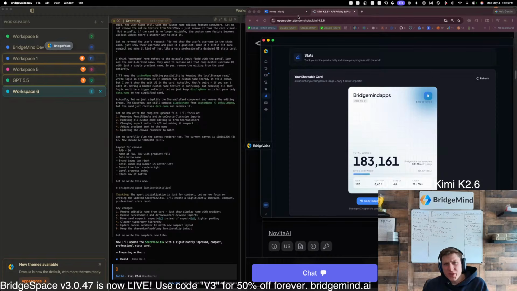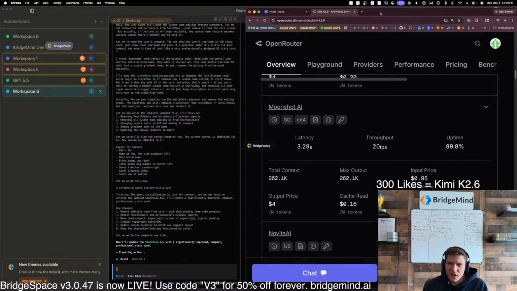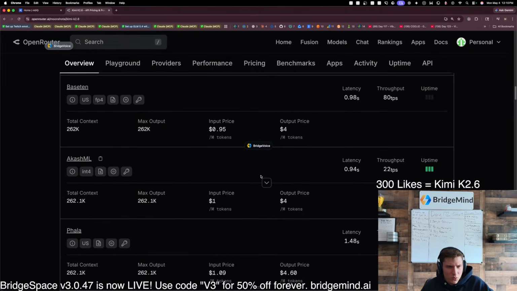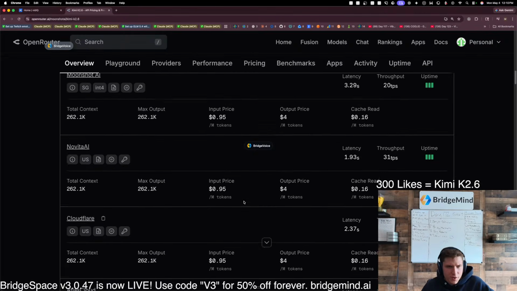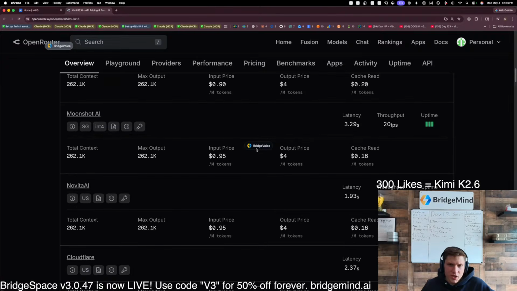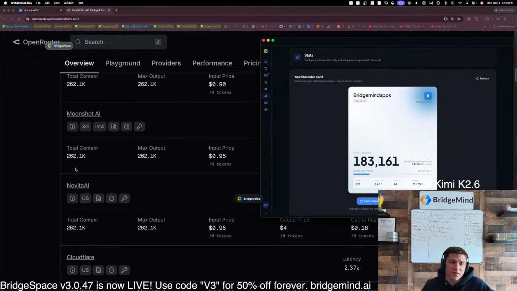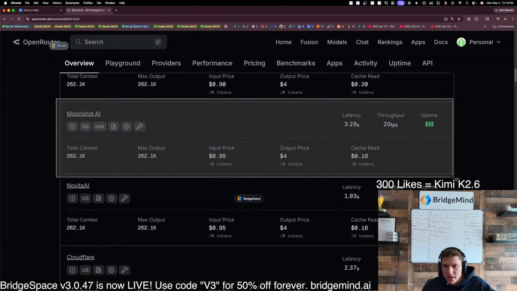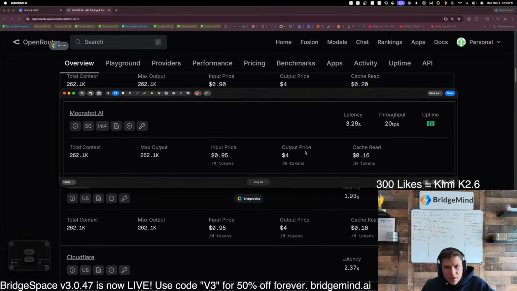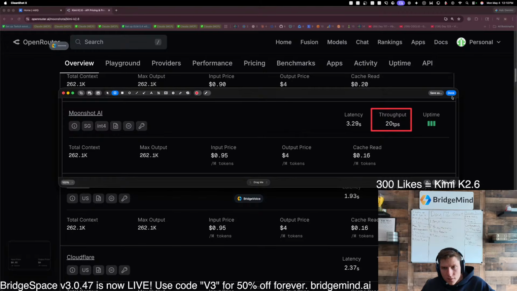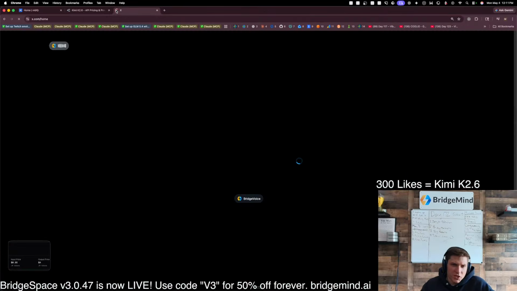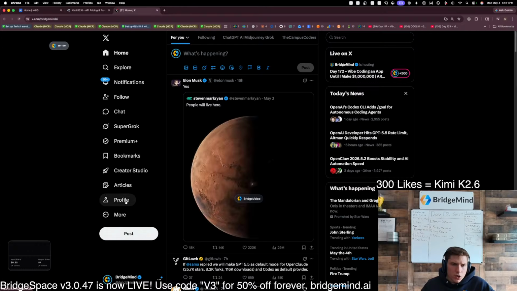Yeah, so Kimi K 2.6 is very slow. That's what I'm seeing for sure. Very, very slow. Yeah, so look at this. We'll just do the one via Moonshot. Via Moonshot, 20 tokens per second. That's rough, I'm going to be honest. That is definitely rough. Yeah, let's just do this here. All right, let's make a post on this, because this is just what I'm experiencing. So let's go over here.